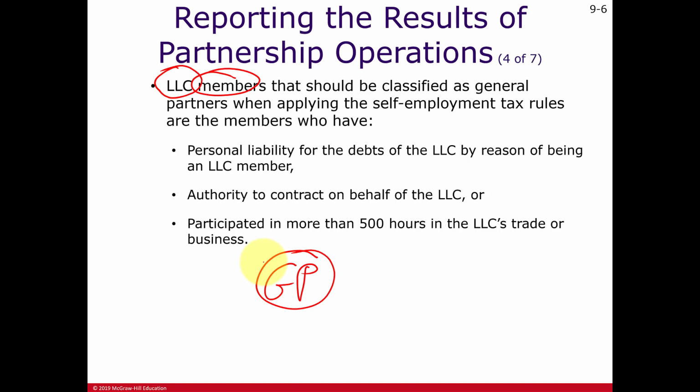Now, because most businesses form limited liability companies because they want to limit the liability of their owners, there may be restrictions in terms of how much deductions can be claimed on those members' individual tax returns. But here we're saying most LLC members are probably going to be treated as general partners.